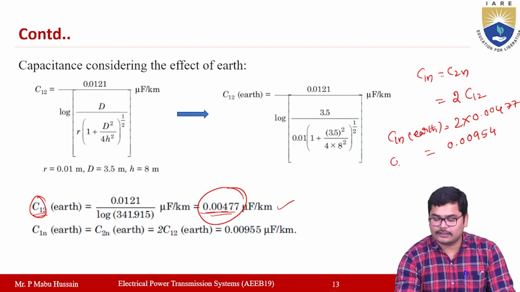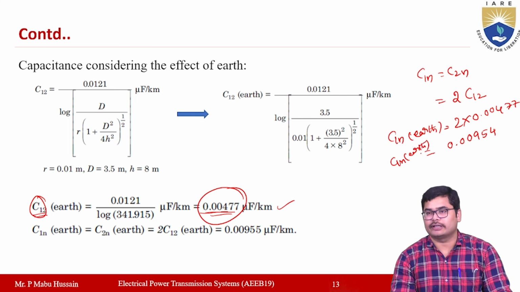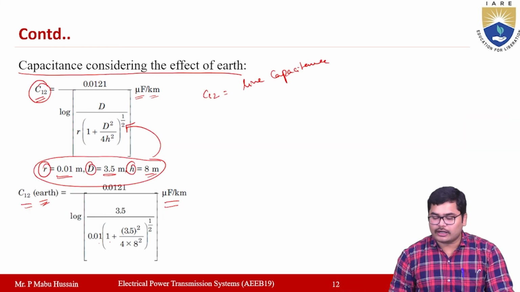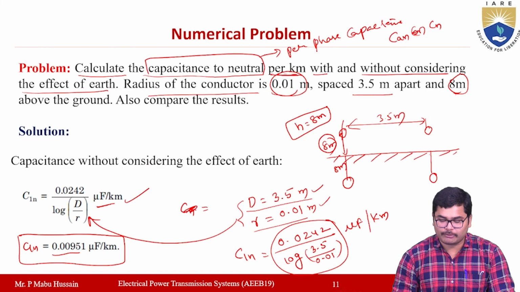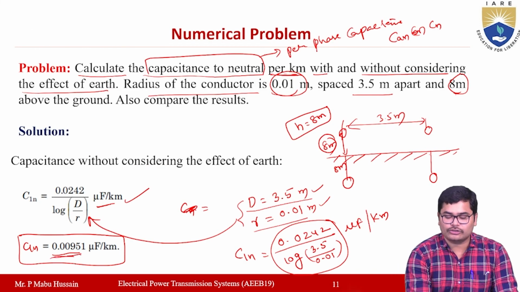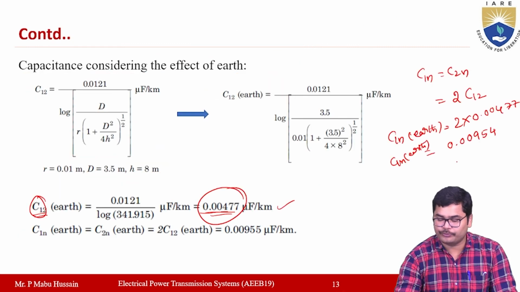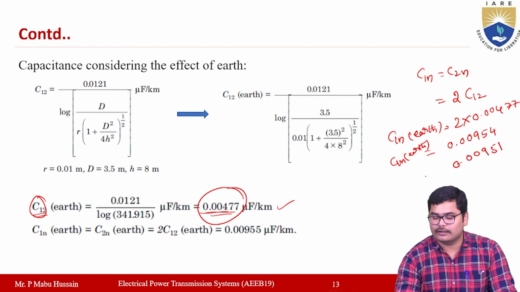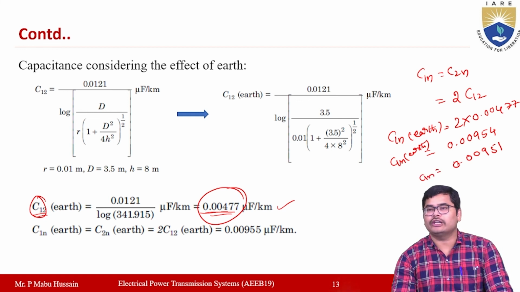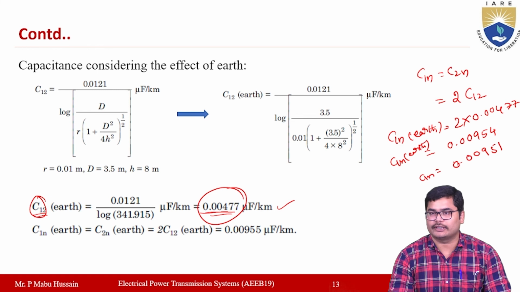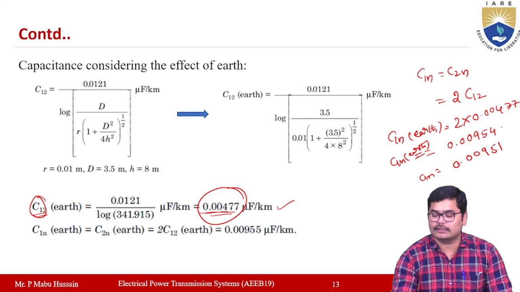Okay, so this is the value of capacitance when you consider the effect of earth, right? If you are not considering the effect of earth, the value of capacitance here is 0.00951. So this is the C1n value when we are not considering the effect of earth, and if you consider the effect of earth, this is the value.